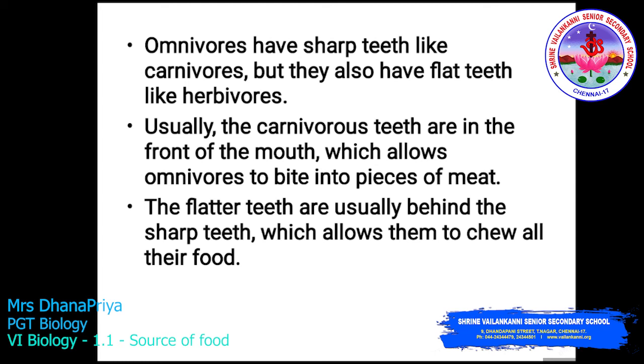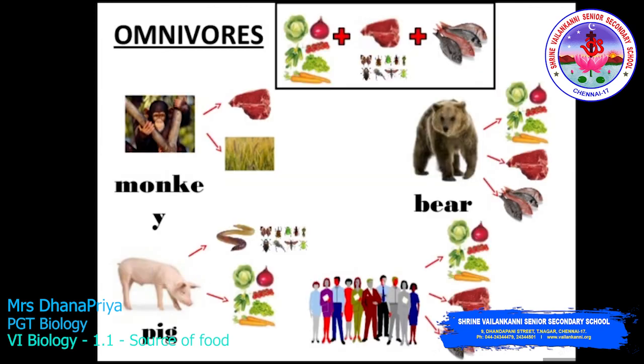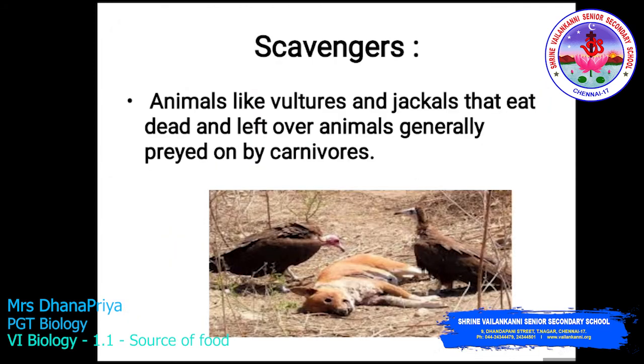Usually the sharp teeth are in the front of the mouth, which allows omnivores to bite into a piece of meat. The flatter teeth are usually behind the sharp teeth, which allows them to chew all the foods. Take human beings as an example: our teeth are like both herbivores' and carnivores' teeth, sharp teeth and flat teeth. The best examples of omnivores are monkey, pig, bear, human beings.